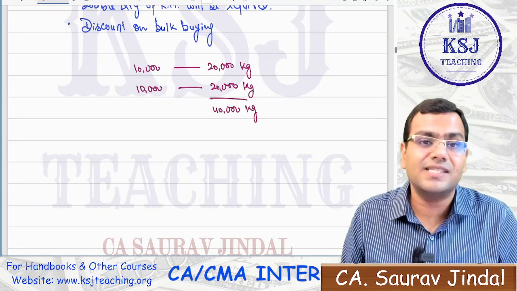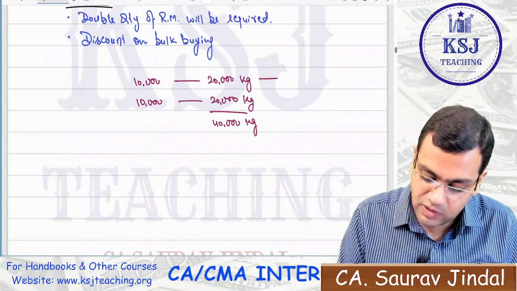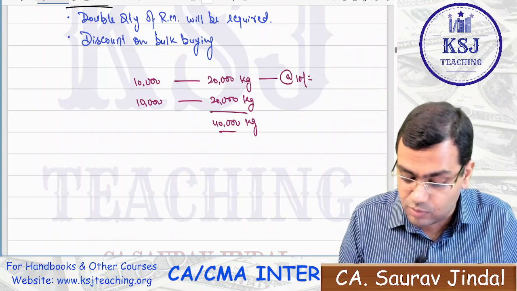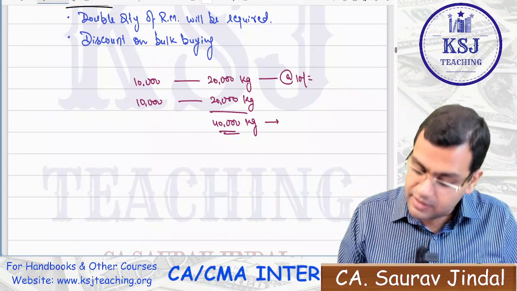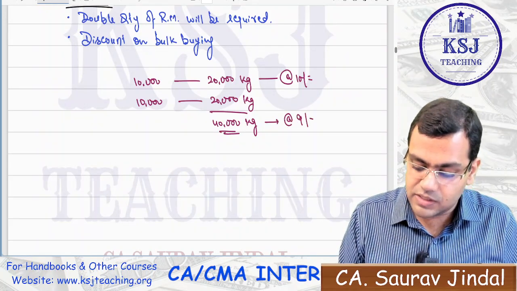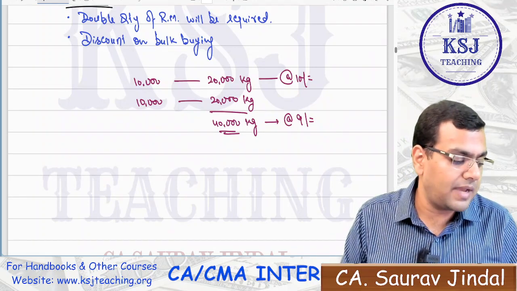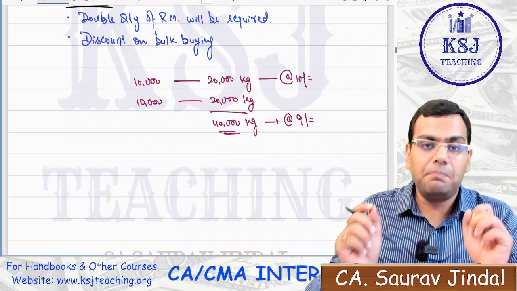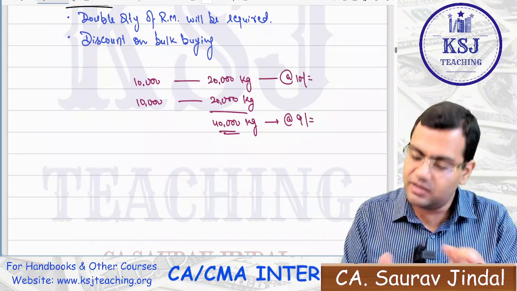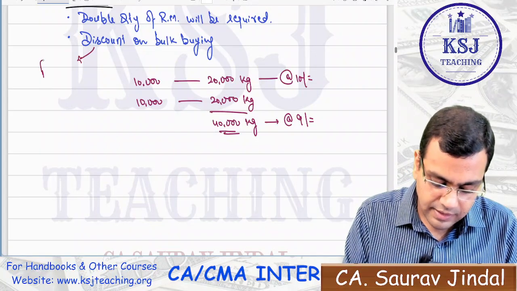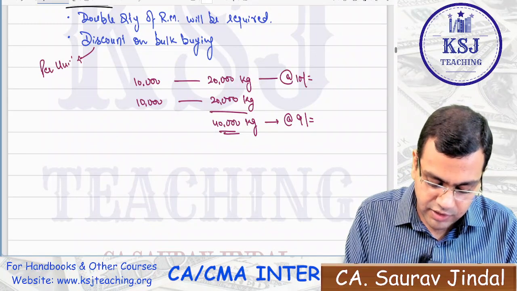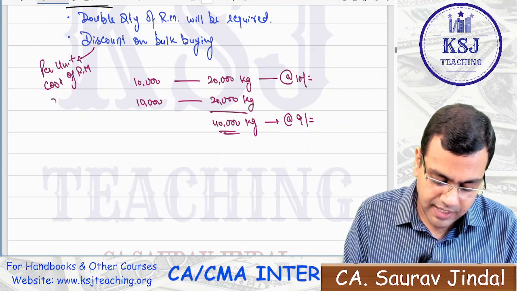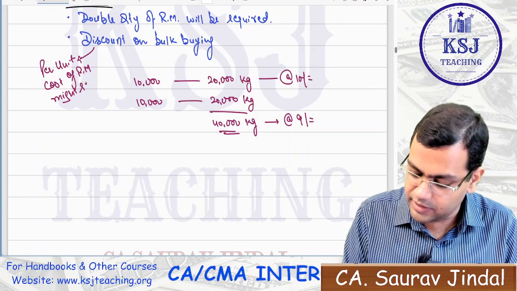Now, the supplier says, if you are getting 20,000 kg, I'll give it to you at the rate of 10 rupees per kg. But if you go for 40,000 kg, because you are buying in bulk, in that case I'll give it to you at 9 rupees per kg. So with the discount on bulk buying, the quantity will double, but the per unit cost of raw material might reduce. So what I write here is that per unit cost of raw material might reduce.